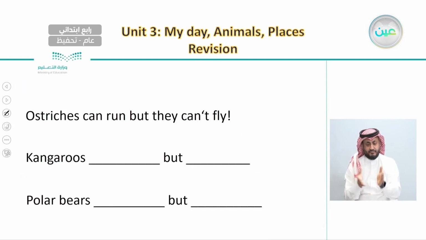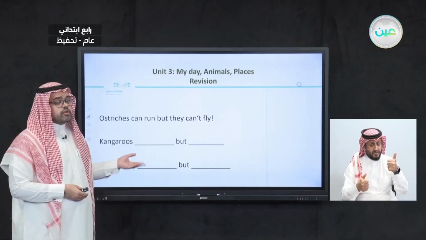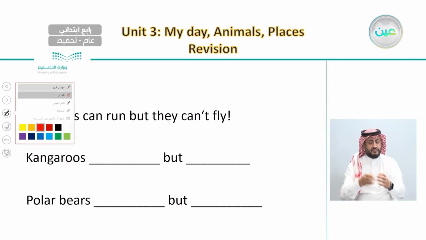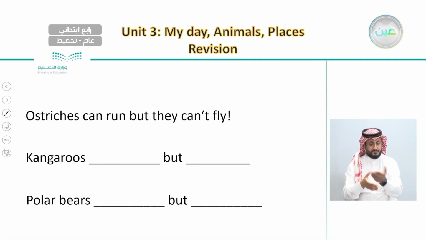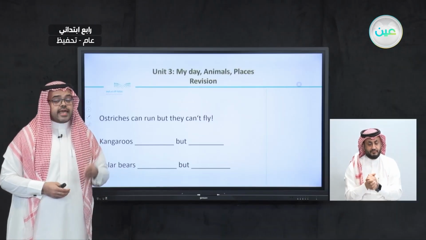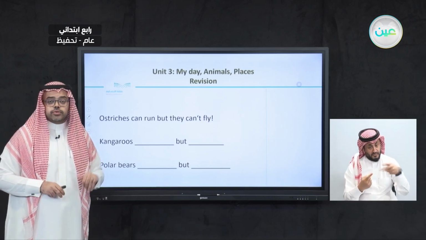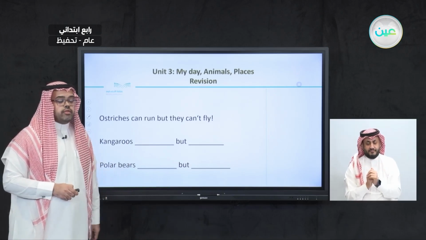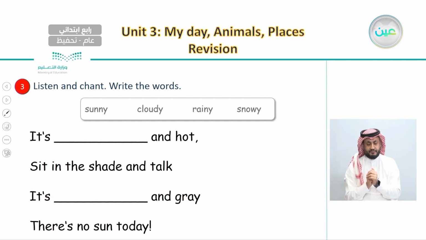So after this, we said we can make sentences about these questions. For example, with ostriches, we made this sentence. Ostriches can run, but they can't fly. Here in these sentences, we talk about what animals can and can't do based on the questions. After this, we listen to a chant and we write the words.